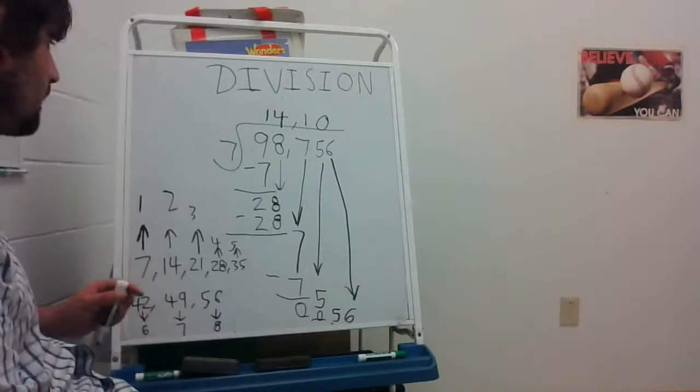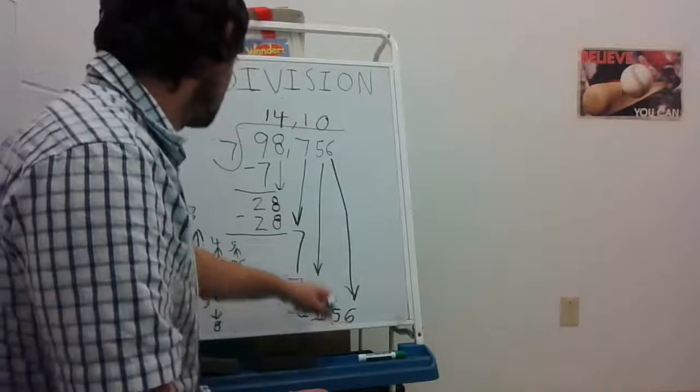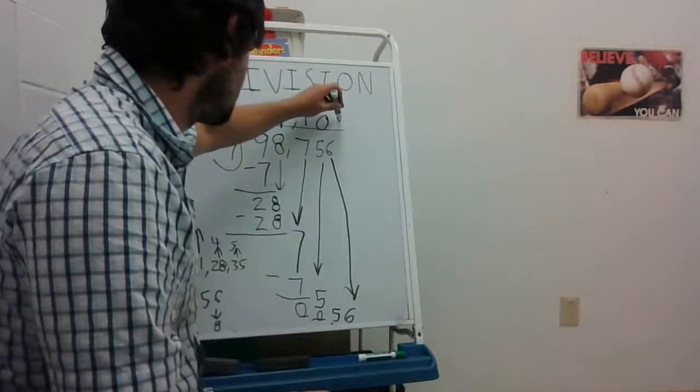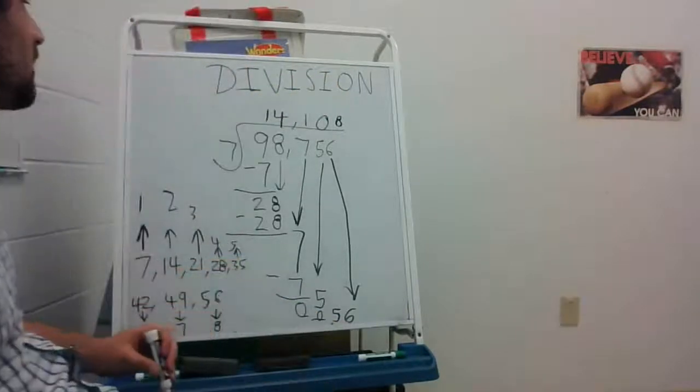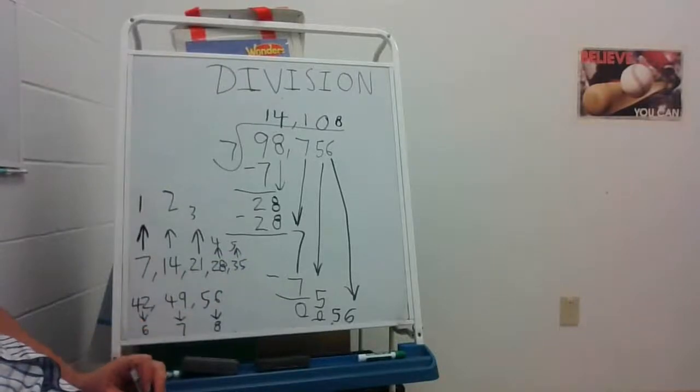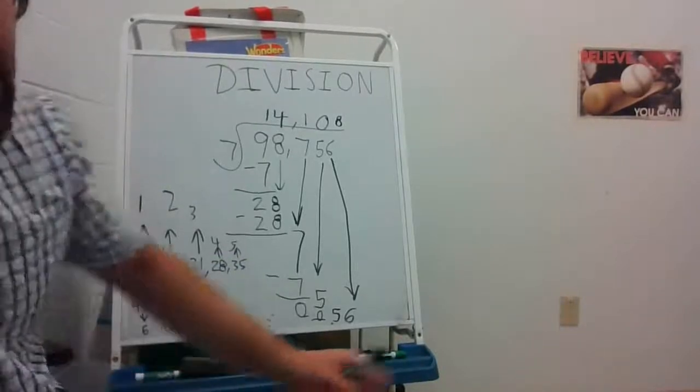So 7 goes into 56 8 times. And we have our answer, 14,108.